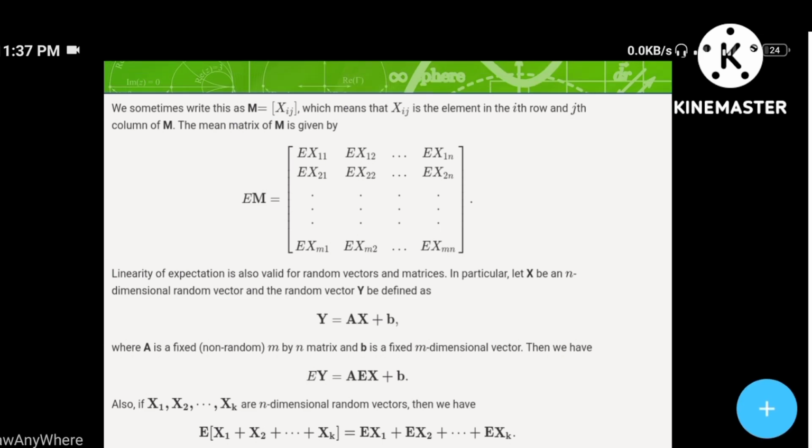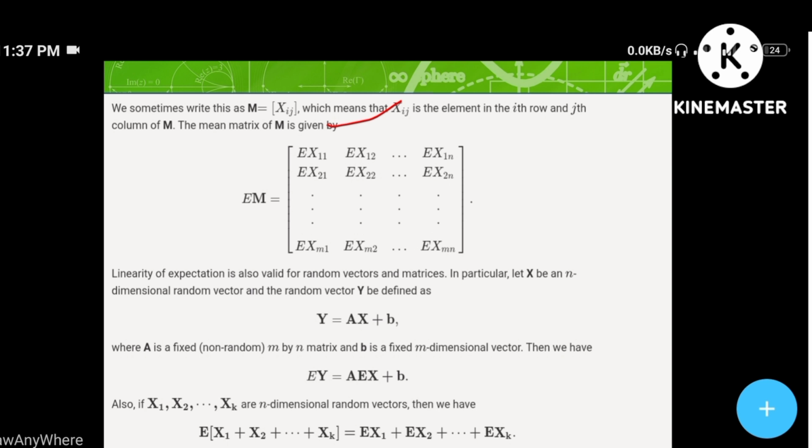We sometimes write this as capital M is equal to xij, which means that xij is the element in the ith row and jth column of M. The mean matrix of M is given by EM, where the corresponding elements of the matrix are Ex11, Ex12, up to Ex1n, and the last element is Exmn, where m is the number of rows and n is the number of columns.